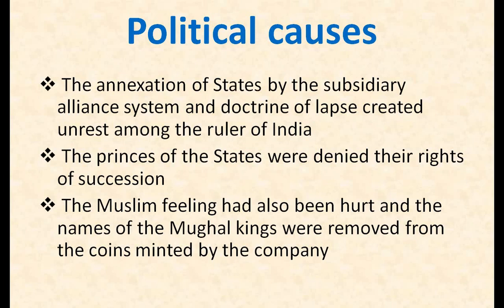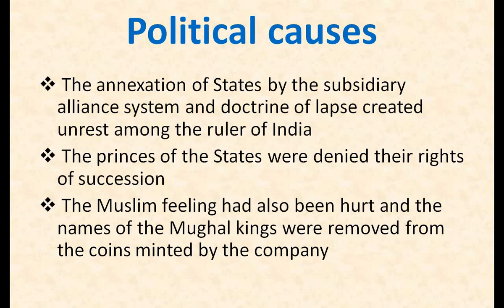When these rulers were unable to pay these taxes, their kingdom would be taken by the British government. So understood? This was subsidiary alliance. And the second policy was the doctrine of lapse. So what was the doctrine of lapse? Actually, that was a policy under which Indian rulers were not allowed to adopt any child.